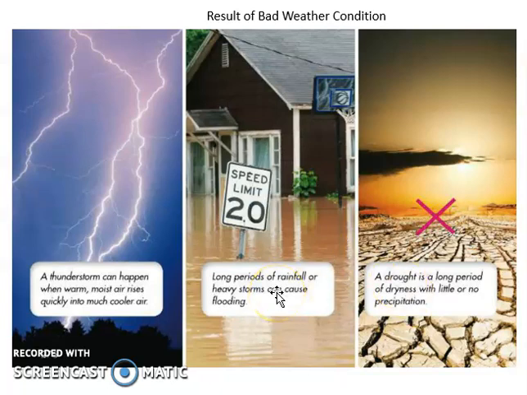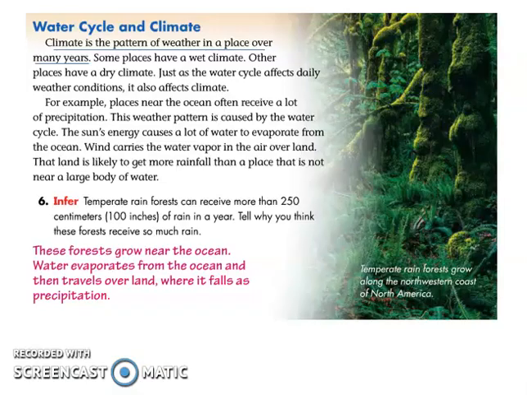So flooding is the opposite of drought. Now let's go to the next slide. Water cycle and then the climate. Climate is a pattern of weather in a place over many years. The difference between climate and weather is that weather is the time-to-time and day-to-day changes of the atmosphere condition, while climate is for a long period of time.